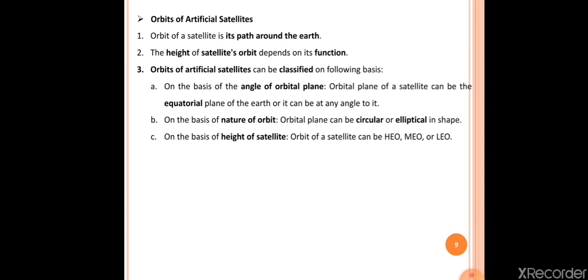The second basis is the nature of orbits. The orbit can be circular or elliptical in shape. This is the second basis, that is, nature of orbit. The third basis is the height of the satellite. The orbit of a satellite can be HEO, MEO or LEO, meaning high earth orbit, medium earth orbit and low earth orbit.